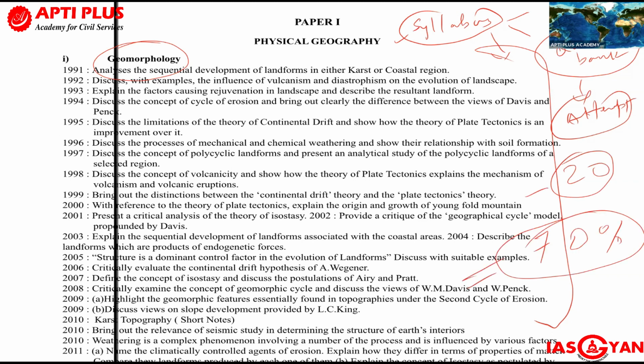101%. First, please do not go with the answer frameworks available in the market. They are all useless. You have to write your own answers. Remember this. Okay, I hope I made my point clear on geography optional.